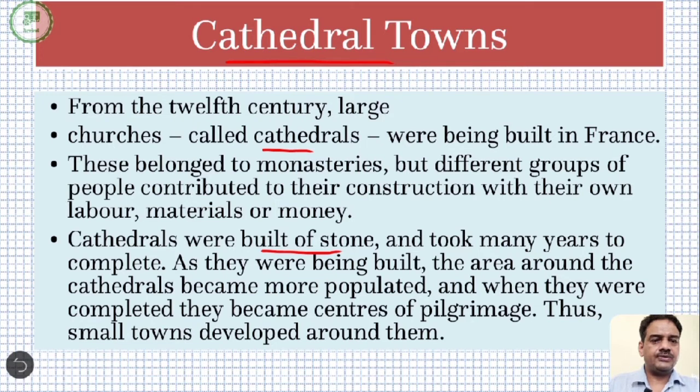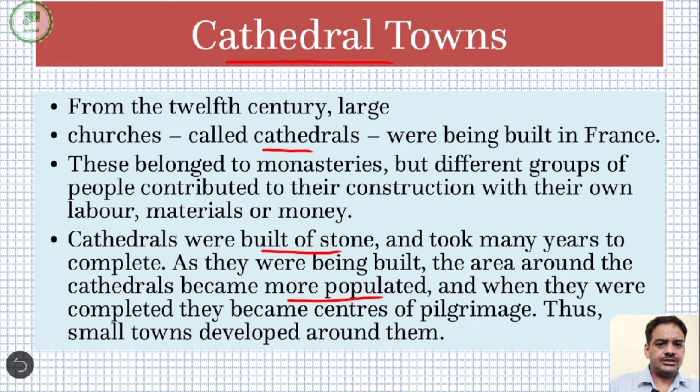As they were being built, the area around the cathedral became more populated. A lot of labor was required, and people also started being attracted to that church, and they started settling themselves around that church, and in this way a town used to emerge around that church, and these towns were called cathedral towns.